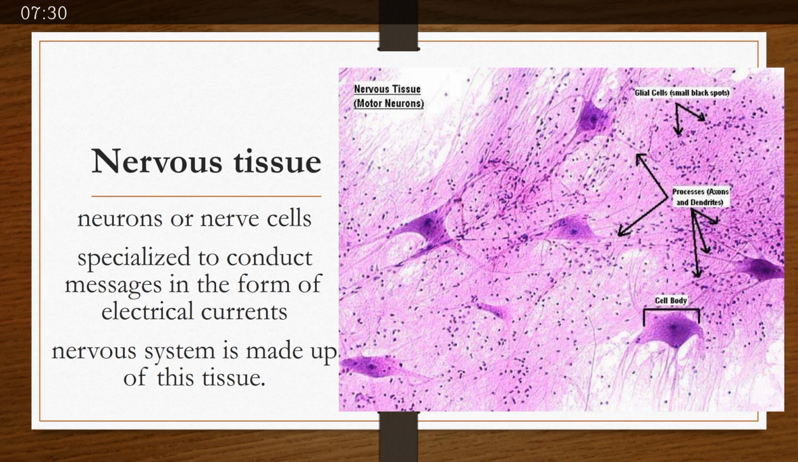Then comes the nervous tissue, which consists of neurons or nerve cells, and these are specialized cells which can conduct signals or messages in the form of electrical current. The nervous system is made up of this tissue, so it will be present in the brain, spinal cord, and in the form of a network throughout the body wherever the nerve signals have to be transmitted.